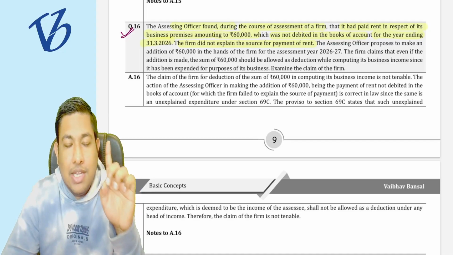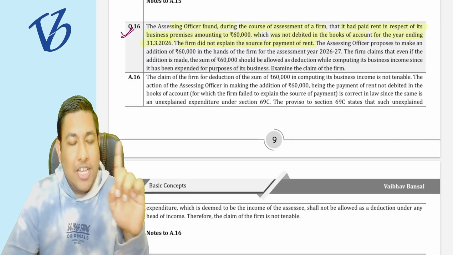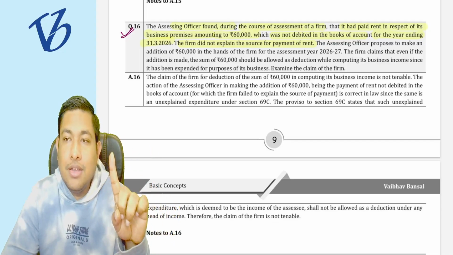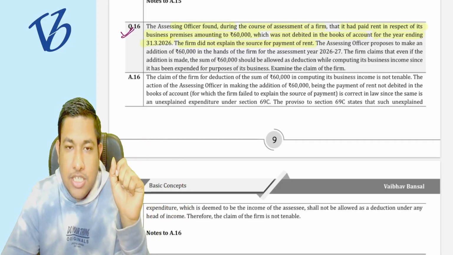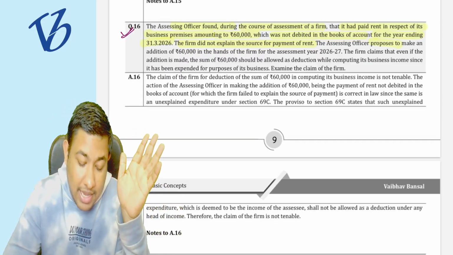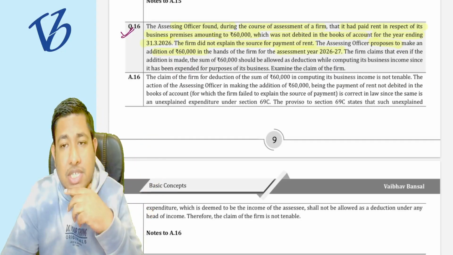For unexplained expenditure, as per section 69C, either you have to explain the sources, or the explanation should also satisfy the AO. In that particular case, the firm did not provide the explanation, and the AO made the addition of 60,000 in the assessment year 26-27.